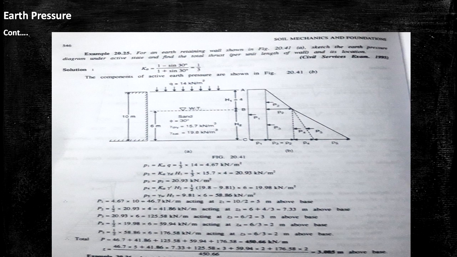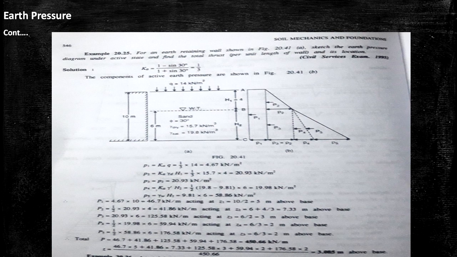Then we have to calculate P4. The formula of P4 is Ka gamma dash into H2. So P4 means 1/3 into gamma dash, where gamma dash means gamma sat minus gamma W. The value of gamma sat is 19.8, already given, and gamma W we know is 9.81, into H2.